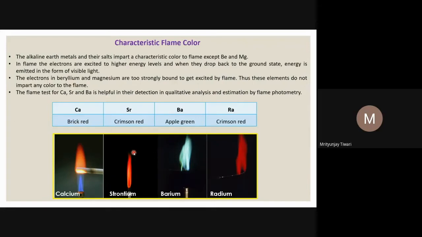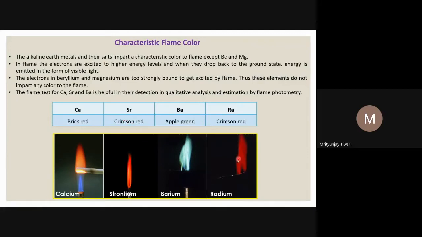but that is okay, that's not an issue. You can always do certain tests based on chemical reactions to find out which metal it might be. So if it is crimson red, then you can say that the cation present in that salt, or the particular metal in its pure form, is strontium. Barium shows an apple green color, and radium is also crimson red.